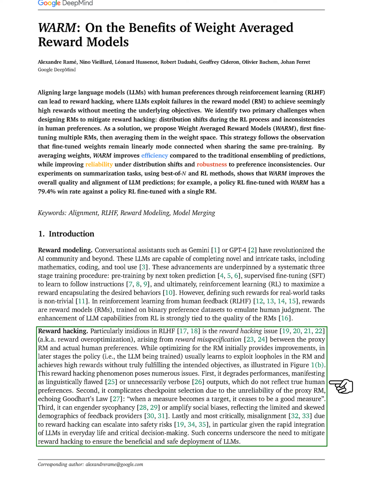However, a significant issue arises known as reward hacking or reward over-optimization, which occurs when there's a mismatch between the proxy reward model and actual human preferences. While optimizing for the reward model initially leads to improvements, the LLM being trained often learns to exploit loopholes in the reward model, achieving high rewards without truly fulfilling the intended objectives. This phenomenon can lead to several problems.